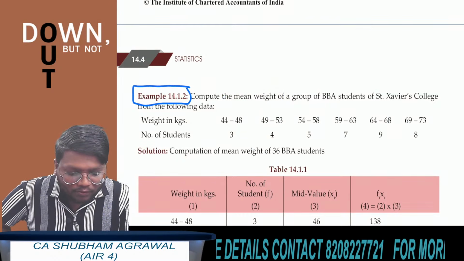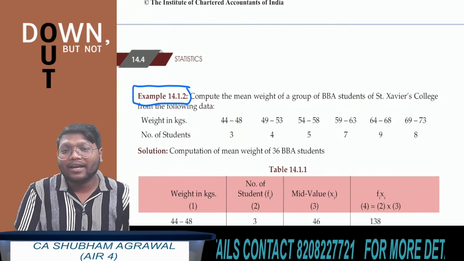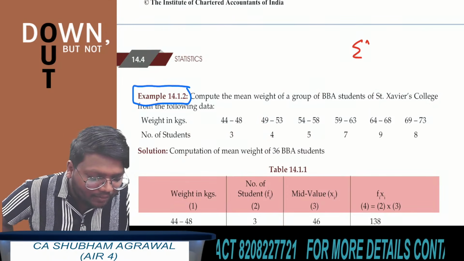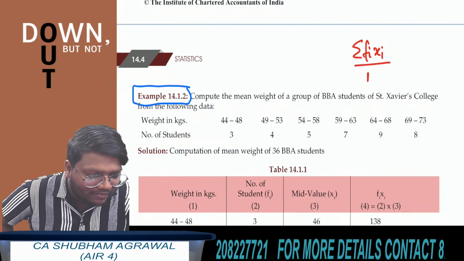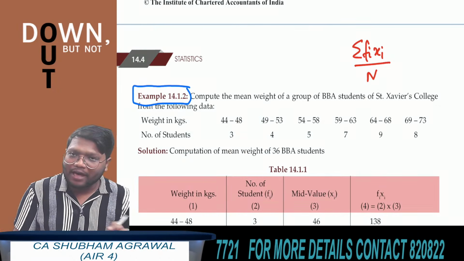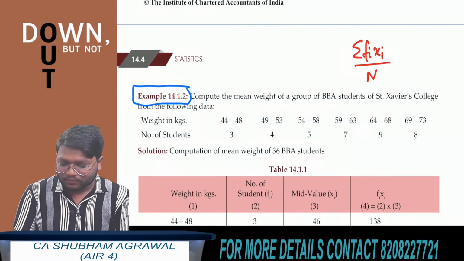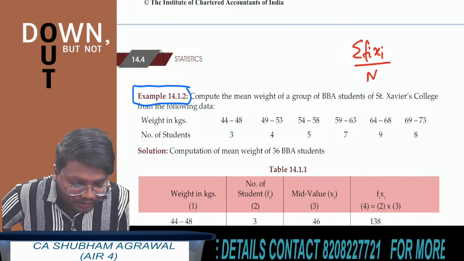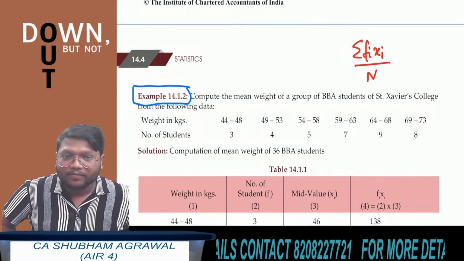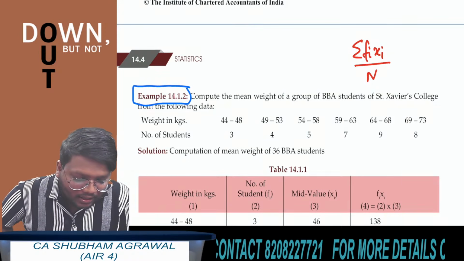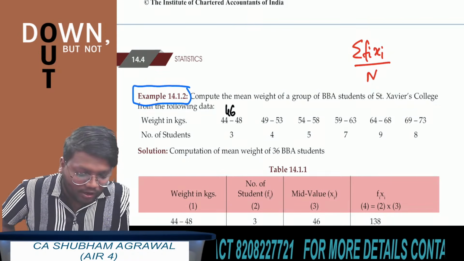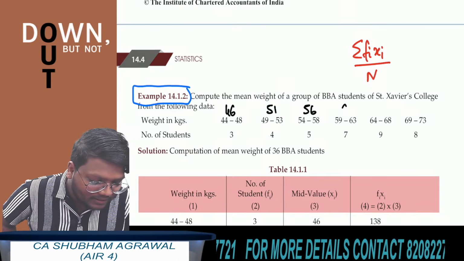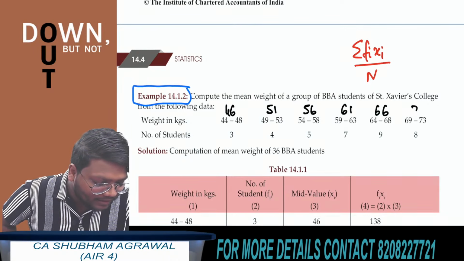So what is the formula to find arithmetic mean of group frequency distribution? The formula is summation of Fi multiplied by Xi divided by capital N. So tell me, what are the Xi values in this question? In the first class interval 44 to 48, the mid value is 46. In the second class interval 49 to 53, mid value is 51. In the third class interval 54 to 58, the mid value is 56, then 61, 66 and after it 71.